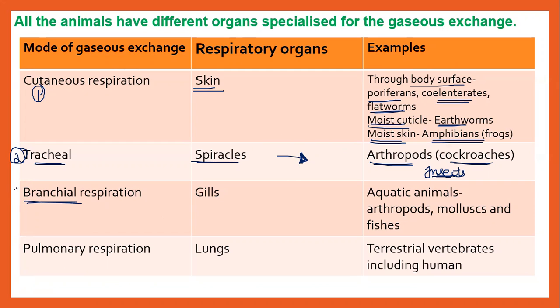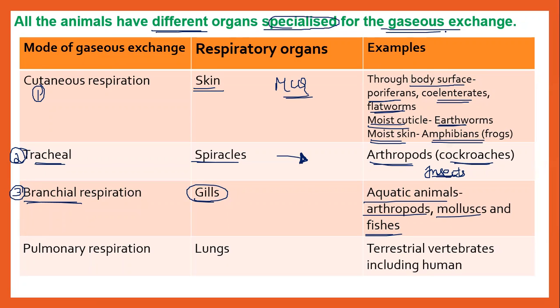Branchial respiration, the third one. There the respiratory organ is the gills, in aquatic organisms like aquatic arthropods, mollusks, fishes. Very, very important slide. I have made it very clear on this slide about all the important points over here, because all the different animals have different organs specialized for gaseous exchange, for respiration, for breathing. So different organs are being specialized.